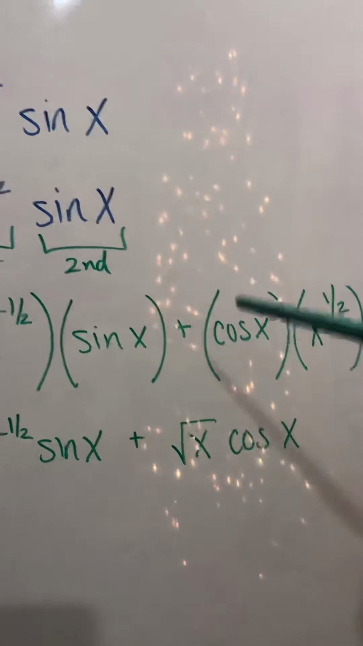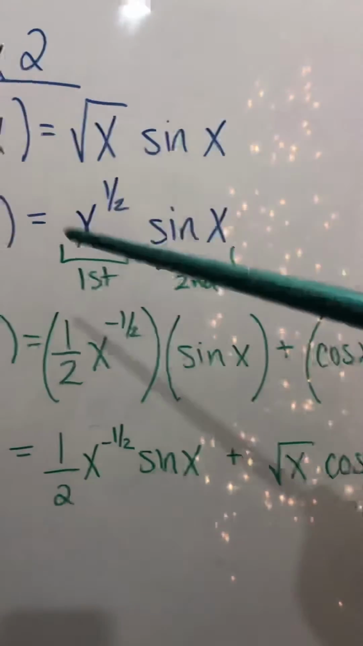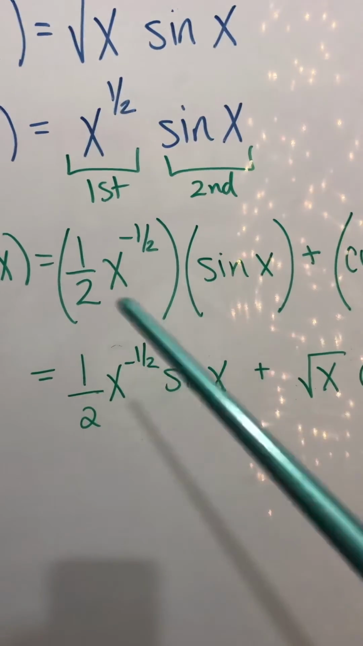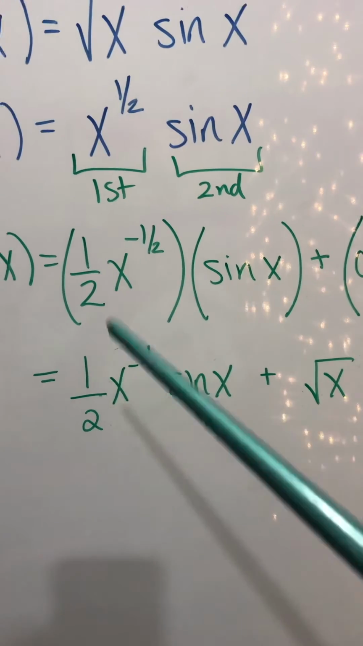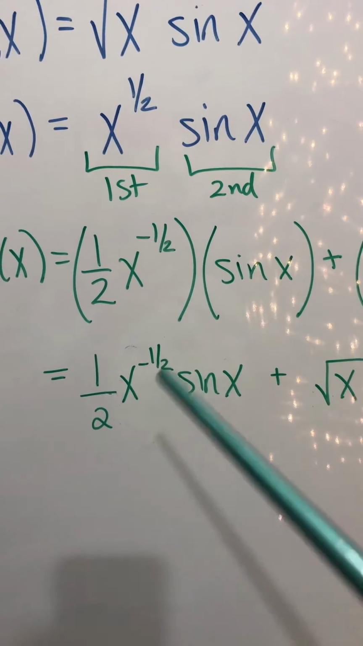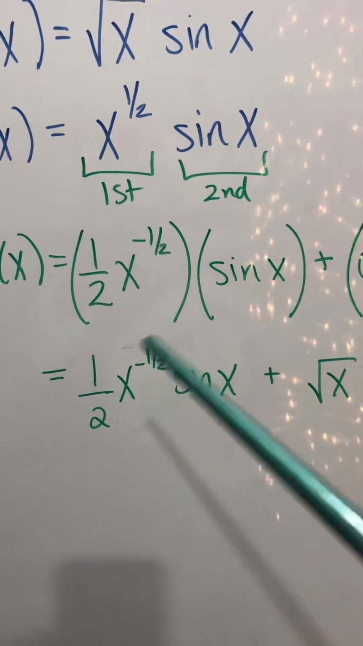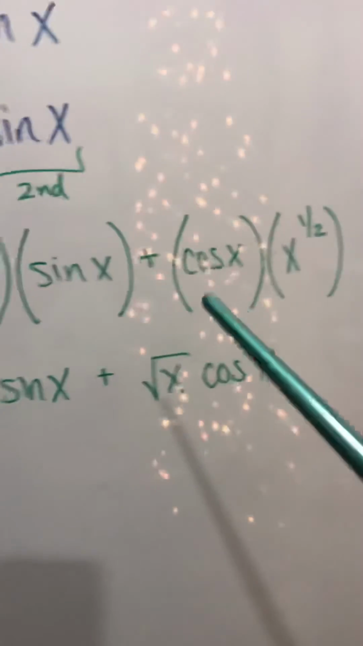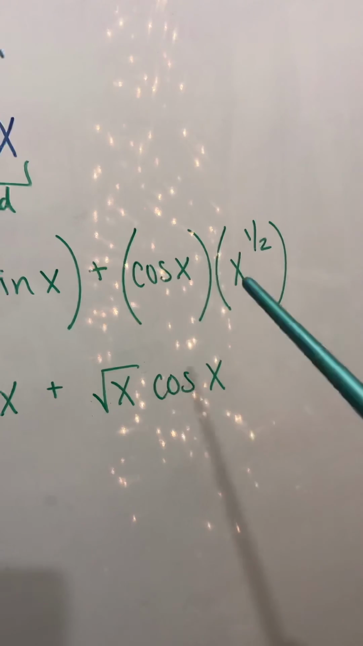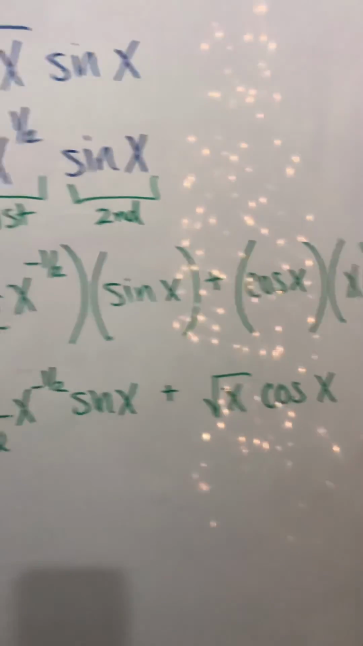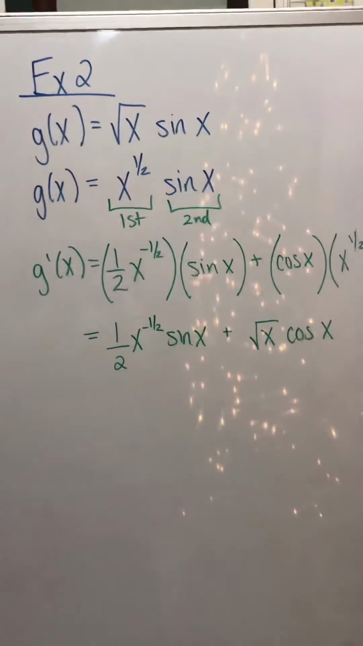So derivative of sine of x is cosine. And then bring down the first, so x to the 1/2. And then you just simplify and multiply together. So I usually leave this alone, x to the negative 1/2, because you usually don't put square roots in the bottom of a fraction, so I just leave it like this. And then this one is cosine of x times x to the 1/2, so it's just square root of x times cosine of x. All right, and that's how you do product rule.